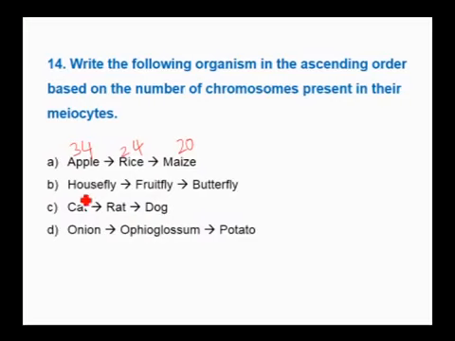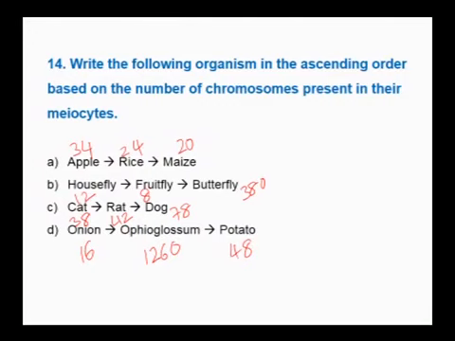Housefly has the chromosome number 12. Fruit fly has the chromosome number 8. Butterfly has the chromosome number 380. Cat has the chromosome number 38. Rat has the chromosome number 42. Dog has the chromosome number 78. Whereas onion, the diploid number is 16. In the old NCERT books, the haploid number is given as 16, but actually the diploid number is 16, haploid number is 8. Ophioglossum is the highest, a fern with 1260 chromosomes, diploid number, potato 48.